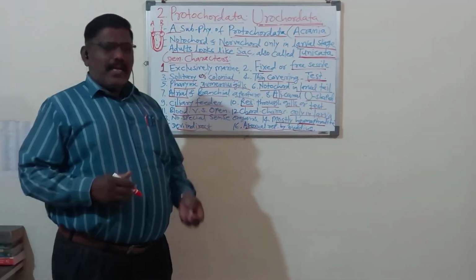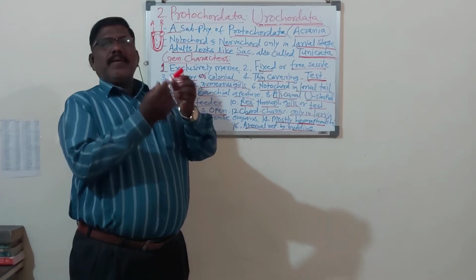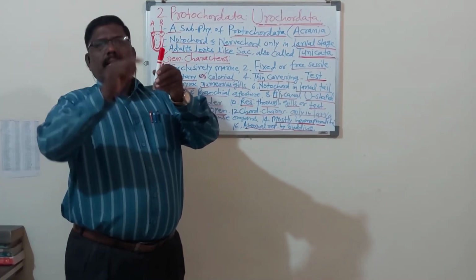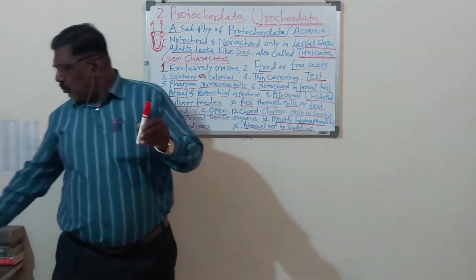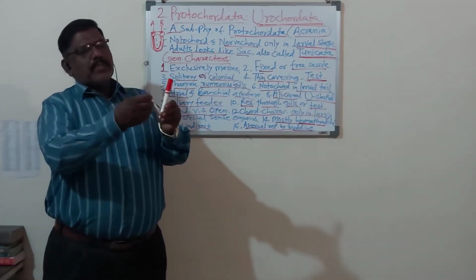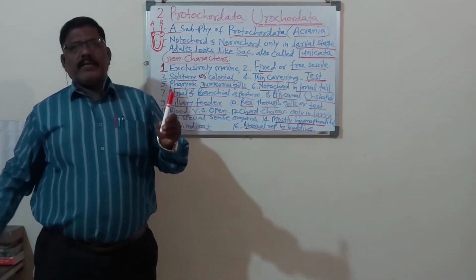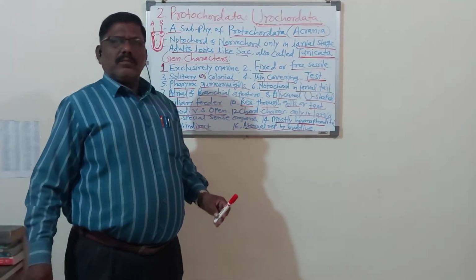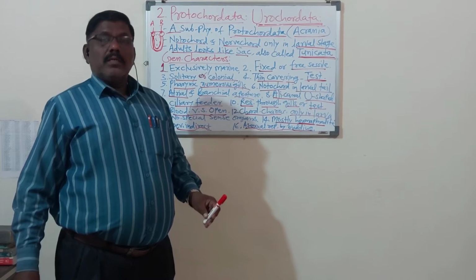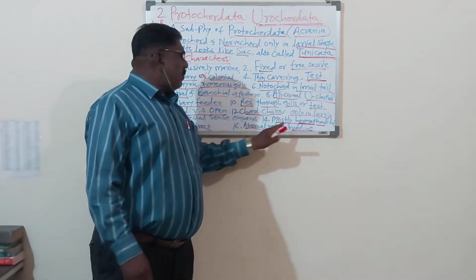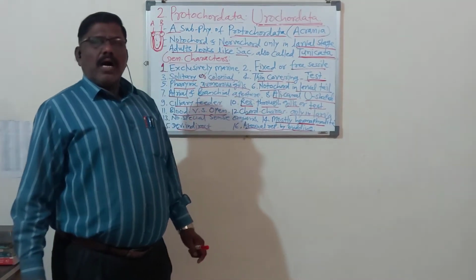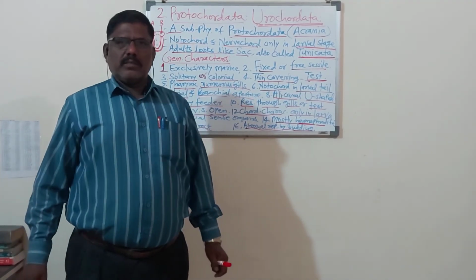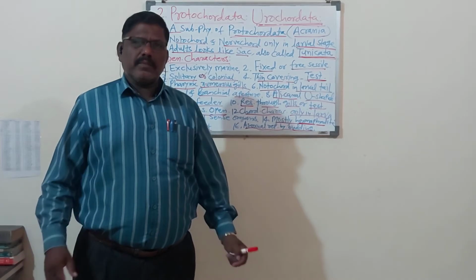There is one animal, for example, this is the animal, and from here a bud develops. That bud grows, and the buds develop like this and cut from here, and another animal is developed. So that is called asexual reproduction by budding. Only one animal takes part in the reproduction. There are different types of asexual reproduction.